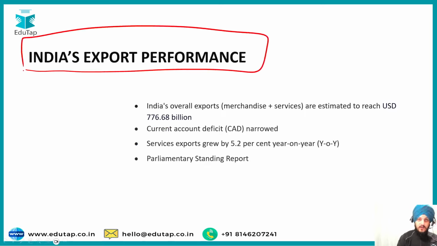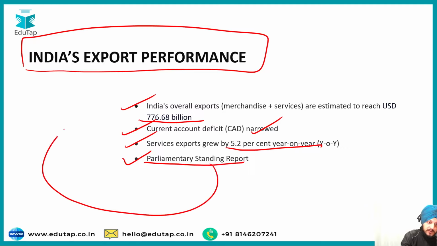Why I have added this topic as part of this list is because India's overall exports are estimated to reach $776 billion, and also recently it was covered by different articles that India's current account deficit has narrowed. Then the service exports grew by 5.2% year on year, and a parliamentary standing committee report was dedicated specifically to India's export performance.